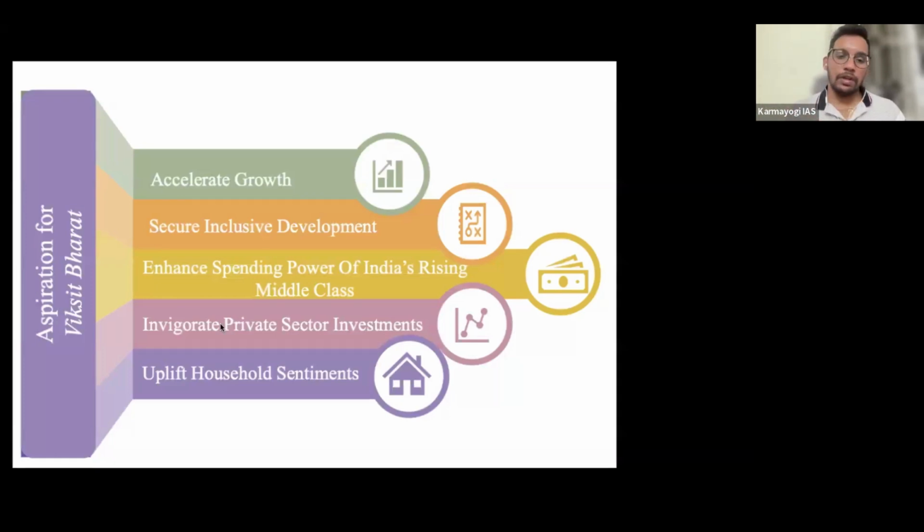And then obviously invigorate means pushing private sector investment. It's a very political thing that government always focuses on welfare, right? So that's why, as they are lacking in resources, government wants to push private sector participation, as government obviously will focus on welfare activities, right? So the private sector plays a crucial role. Then uplift household sentiment, whatever households require. So government wants to push those sentiments, right? So this is about the aspirations.